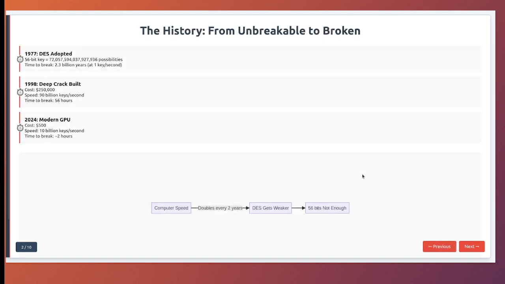The history and context. Let me take you back to the 1970s. IBM had developed an encryption algorithm called Lucifer for banking. The U.S. government, recognizing the need for a standard encryption method, asked the National Bureau of Standards, now NIST, to evaluate it. After modifications by the NSA, which caused controversy, it became DES in 1977.